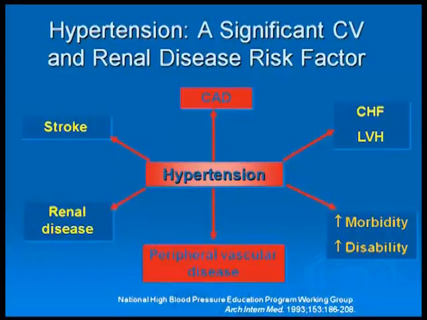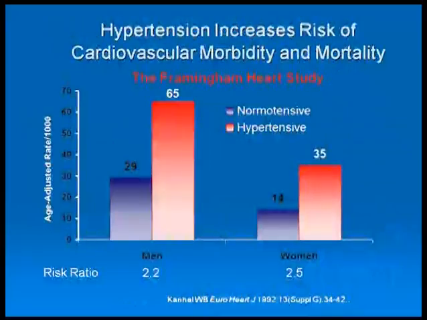Of course, all of us know that hypertension is a very significant CV and renal risk factor. When hypertension is left uncontrolled, we are really worried about the many side effects and complications that take place. Amongst them, the most important is coronary artery disease, cardiovascular complications, and stroke is the highest you find amongst the hypertensives if they go uncontrolled, and renal disease is one of them. So these are all important aspects that we have to consider so that we control hypertension properly.